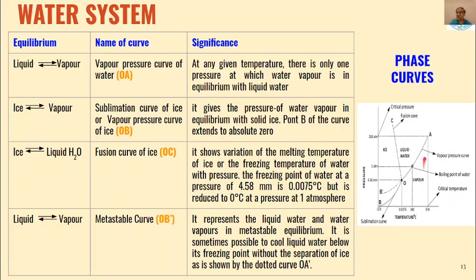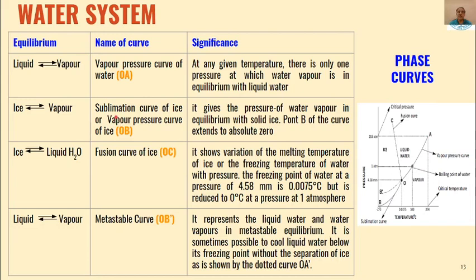Above this will be liquid water, below this will be water vapor. At any given temperature, there is only one pressure at which water vapor is in equilibrium with liquid. So at 100 degrees centigrade, water vapor is in equilibrium with liquid and pressure will be 1 atmosphere. So this curve is called the vapor pressure curve of water.